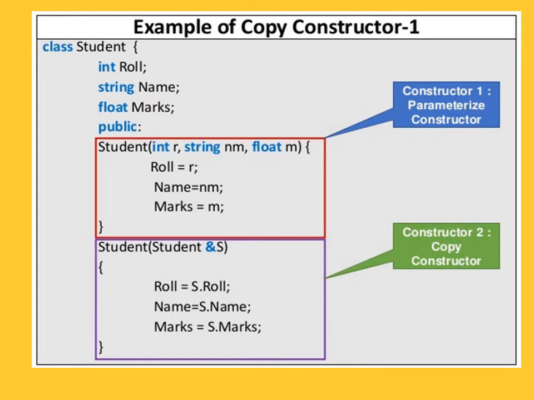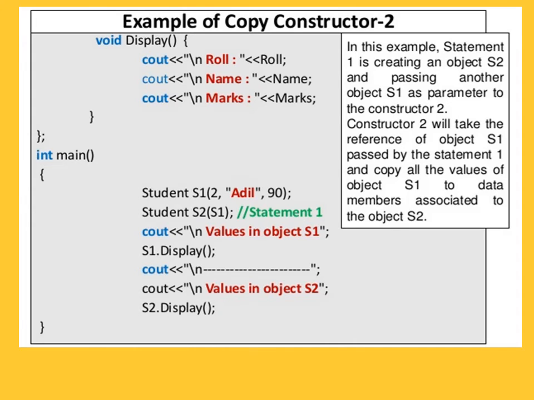So it is called a copy constructor. Now in this example we declare the display function. In the display function we are writing roll number, name and marks. In this example, statement 1 is creating an object s2 and passing another object s1 as a parameter to the constructor. See in the main function, student s1, we are passing the parameters 2, Adil, 90. So the first one is the parameterized constructor.